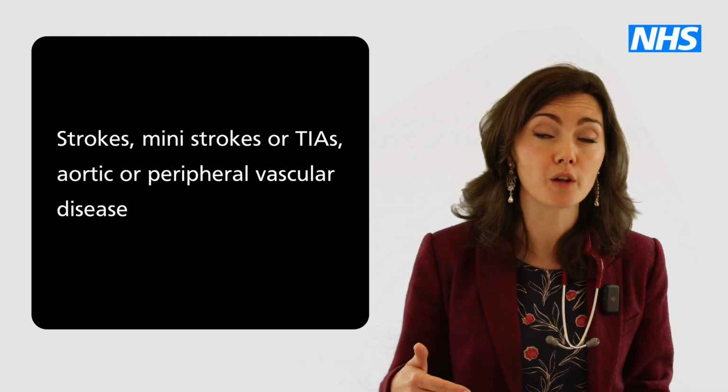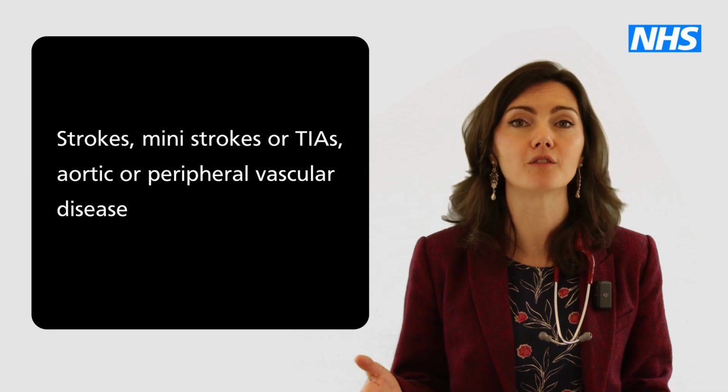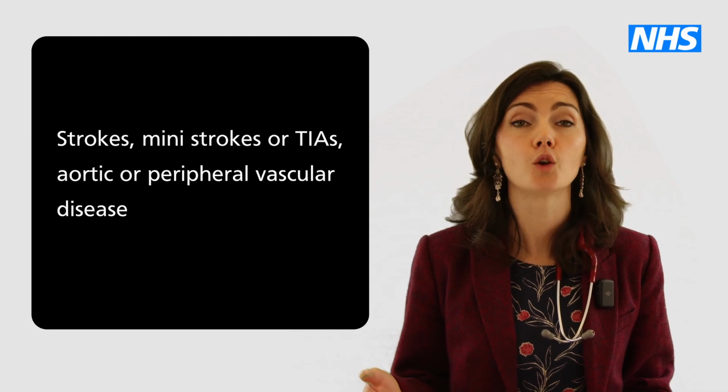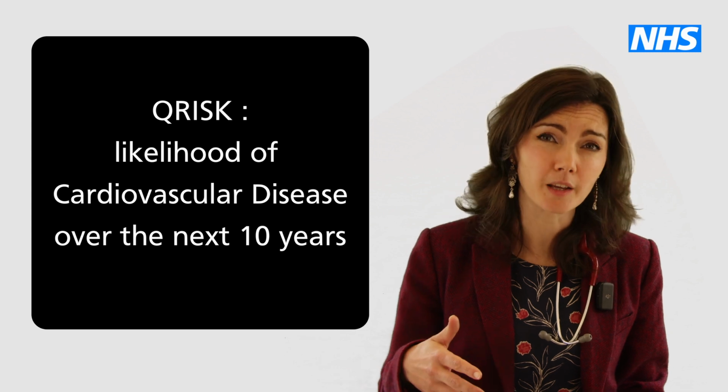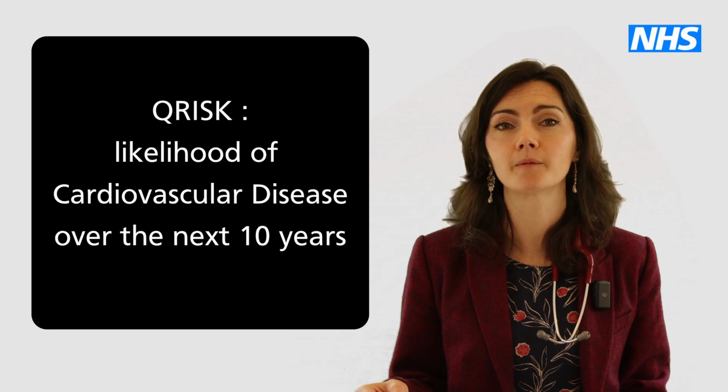It includes strokes, mini-strokes or TIAs, aortic or peripheral vascular disease. Your QRISK estimates the likelihood of you developing cardiovascular disease over the next 10 years.